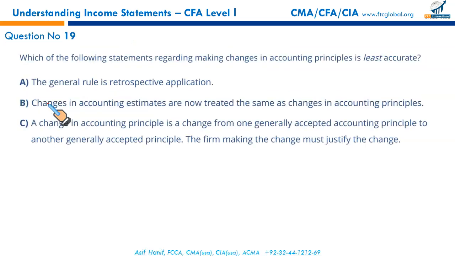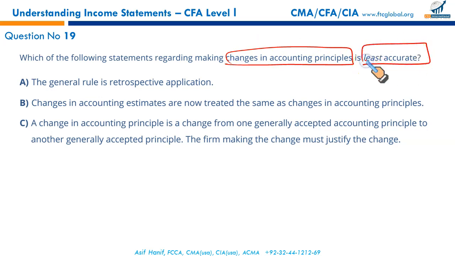Next. Which of the following statements regarding making changes in accounting principle is least accurate? Least accurate. When it's a change in accounting principle, the general rule is the retrospective application. It's a true statement. For a change in accounting standard from one GAAP to another, from one IFRS to another, this requires retrospective treatment. It is true.